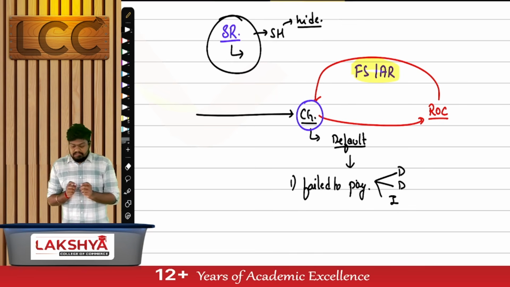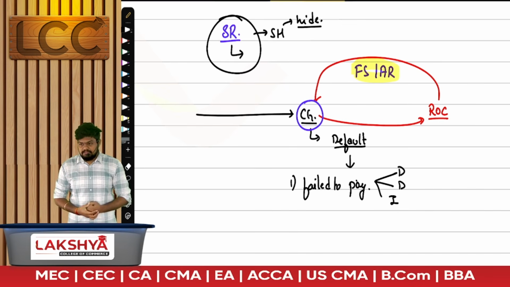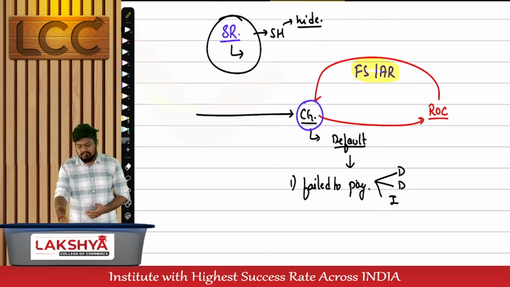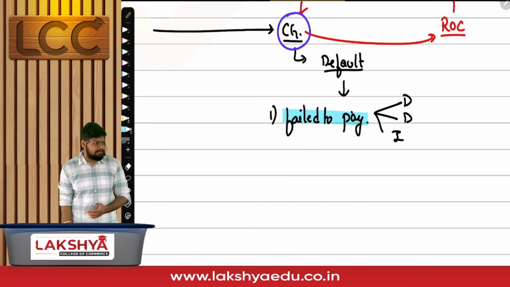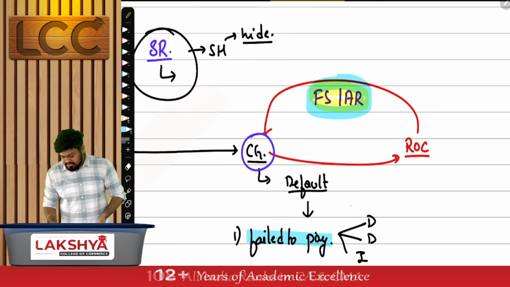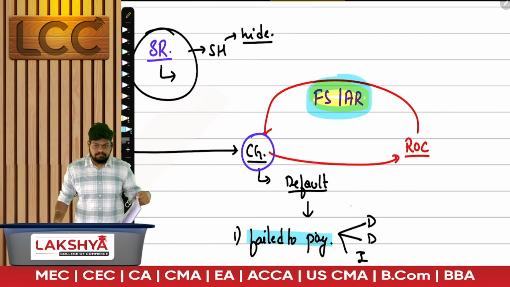The central government requested the ROC, stating that I want 2 documents. What are the 2 documents? So that the central government will verify these 2 documents and check whether the company has made a default, whether the company has paid or failed to pay. After checking these 2 documents, if I have come to the conclusion that the company has failed to pay, will I give you approval? Fine.